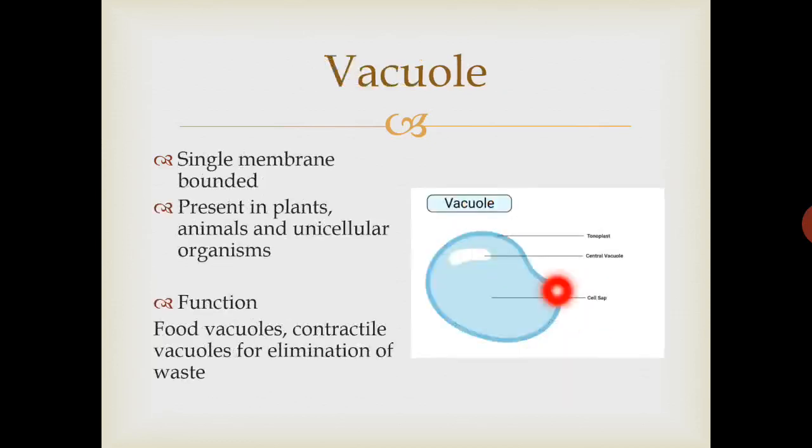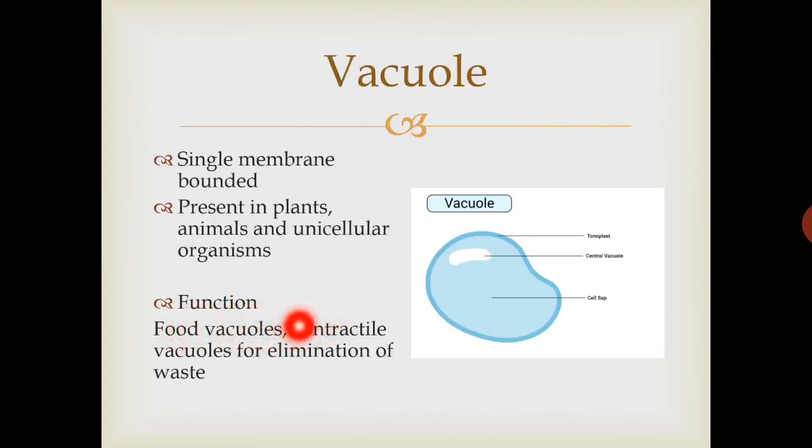The last organelle is vacuole. Vacuole is a simple organelle. It is membrane bounded, and a simple liquid is present in it that is called cell sap. It is single membrane bounded, present in plants, animals, and unicellular organisms also. Its function is in plants and animals. In plants specifically, it acts as food vacuole.